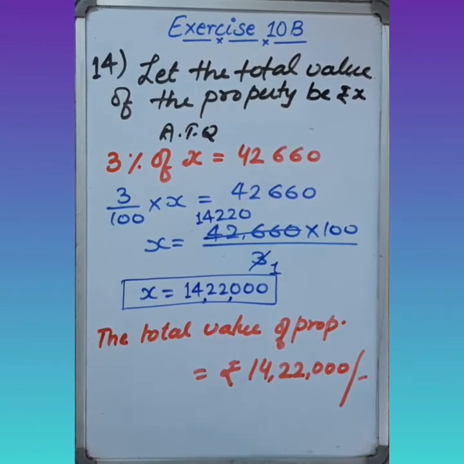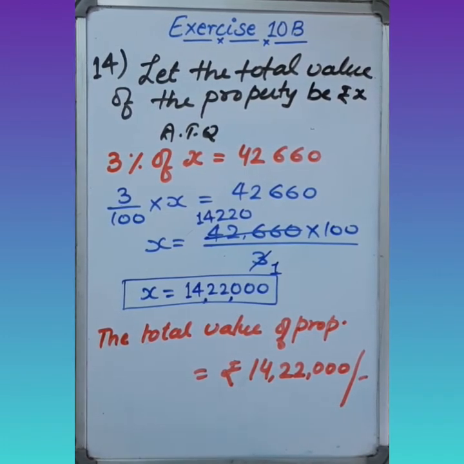If 60% of the polled votes were cast in favor of A, then how many votes were received by B? So out of the votes polled, 60% went to A. Then we have to find the number of votes received by B. First of all, we are going to find 80% of the total. Then we will find 60% of that.